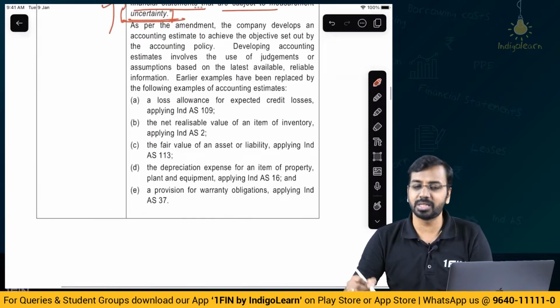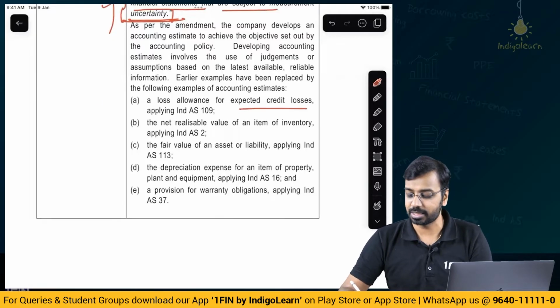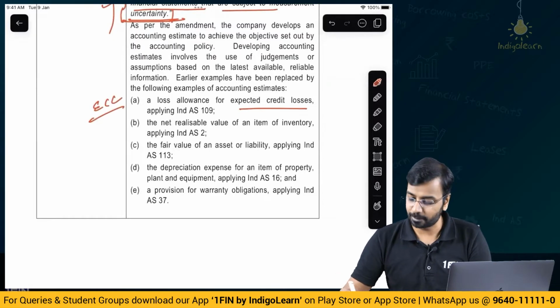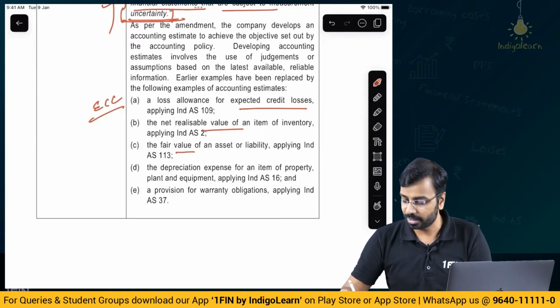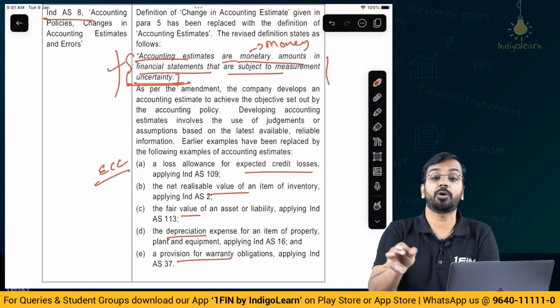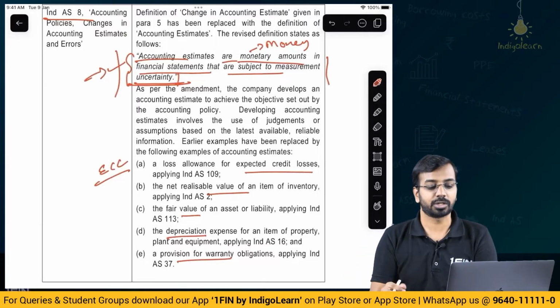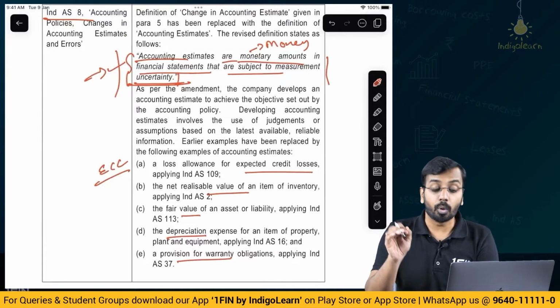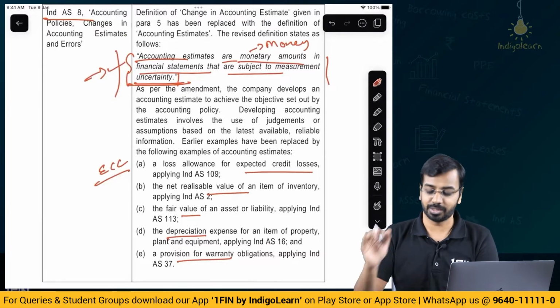And some examples which we anyways have a look at it, like credit loss allowance, expected credit loss, ECL under Ind AS 109. Then NRV is an estimate. Then fair value is an estimate. Depreciation is an estimate, provision for warranty, all of these are examples of estimate. Definition, make a note of it. If at all a question comes in the examination, you are required to give this particular definition which talks about accounting estimates are monetary items in the financial statements that are subject to measurement uncertainty.